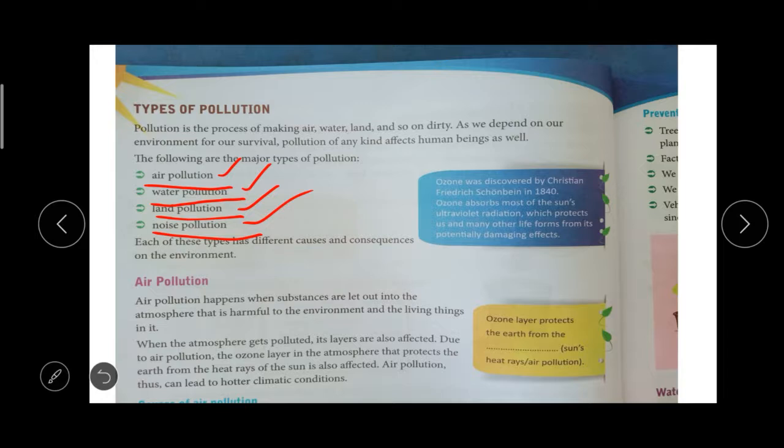What is the use of the ozone layer? The ozone layer protects our earth. It prevents the sun's rays from falling directly onto the earth. It protects the earth from the heat rays directly from the sun. So air pollution causes damage to the ozone layer. Due to this air pollution only, we have hotter climatic conditions.